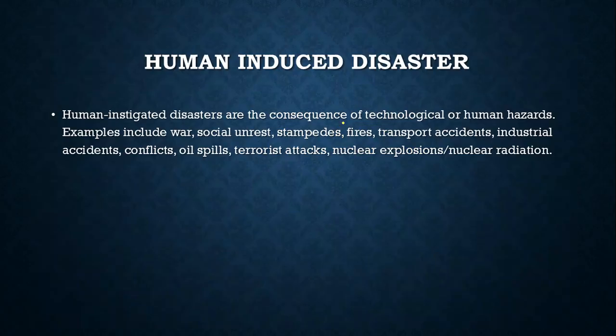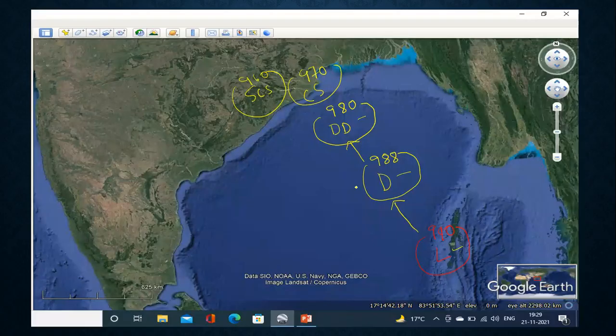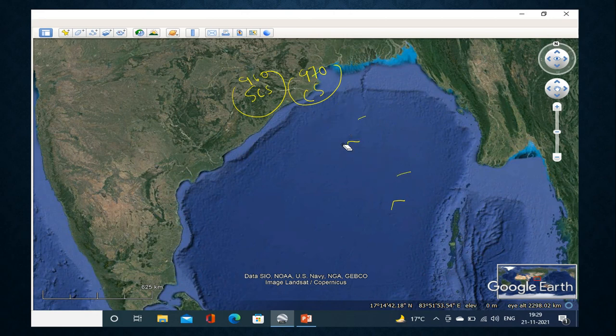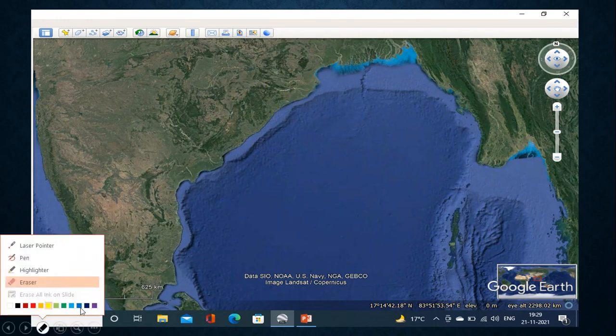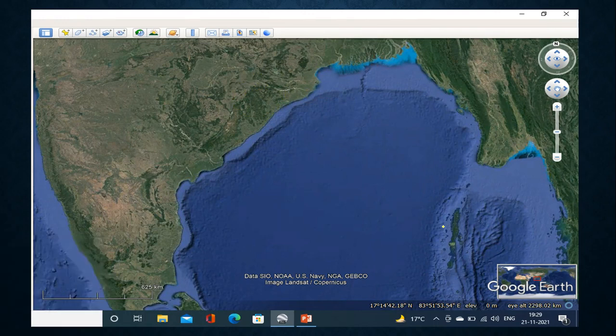Now there is another question. The question is, what is the movement of this cyclonic storm? It means in which direction will this cyclonic storm move? The movement of this cyclonic storm will be determined by the sea surface temperature. We have heard that cyclonic storms are continuously changing their directions after originating from the Andaman Sea. Whenever it originates from the Andaman Sea, it may change its direction this way.